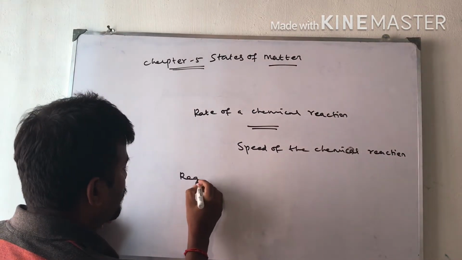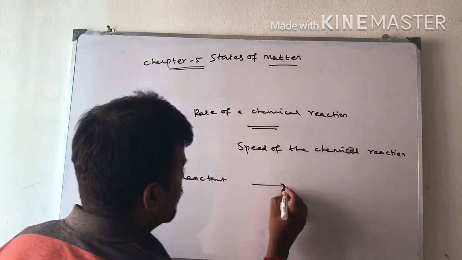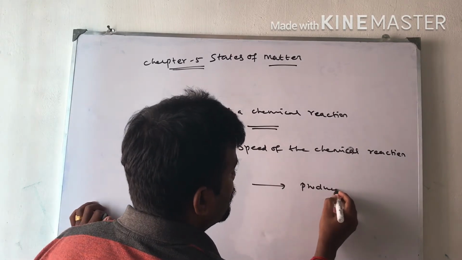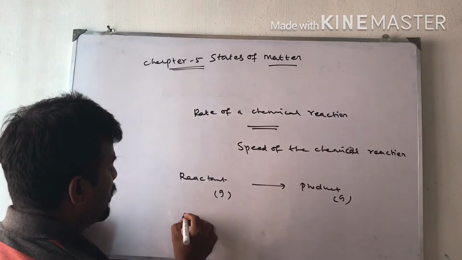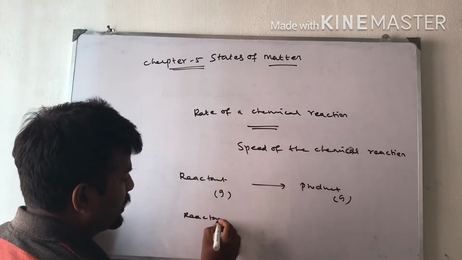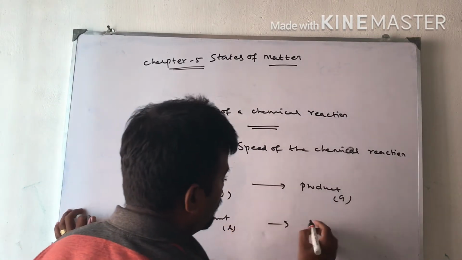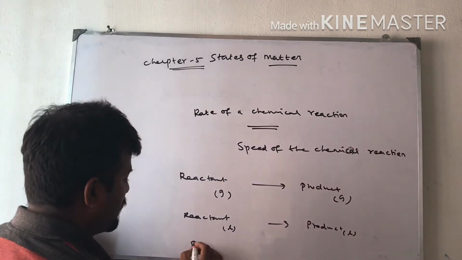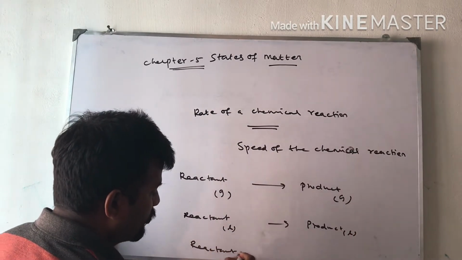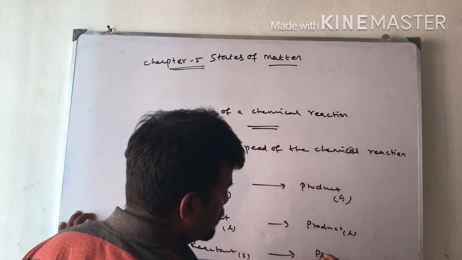Suppose the gaseous reactant gives gaseous product. Reactant is a liquid and product also liquid. Reactant is a solid, product is a solid.